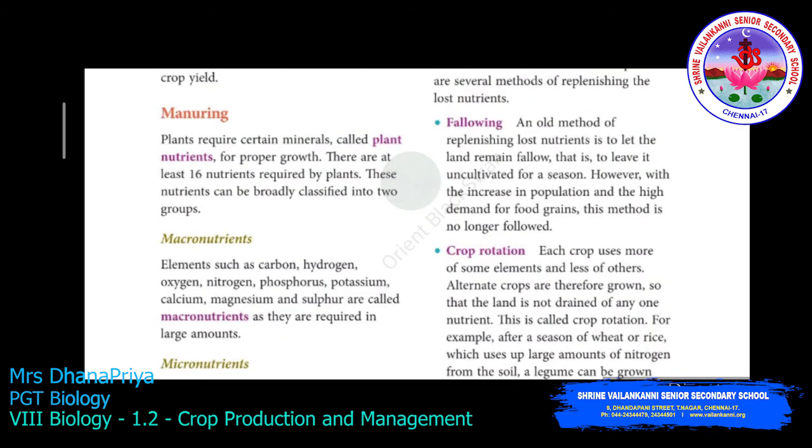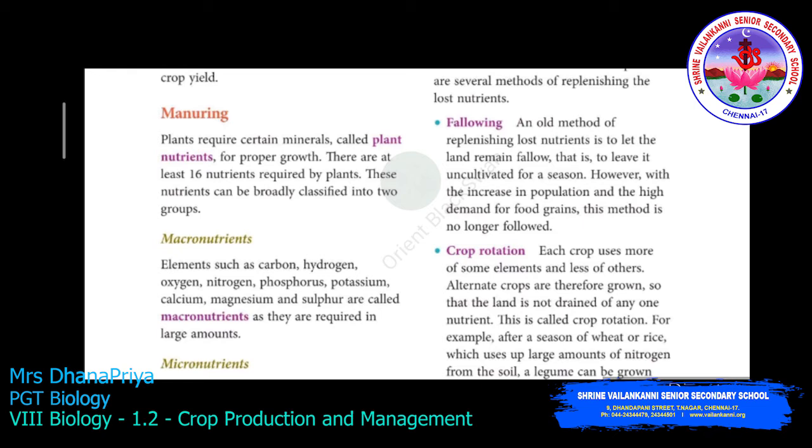The third step involved in the agriculture practice is called manuring. Manure is an organic substance that increases the soil fertility. It is prepared from decomposition of animal excreta and plant waste. It is very important to enrich the soil with nutrients to improve crop productivity. This is why manure and fertilizers are applied in the manuring technique.